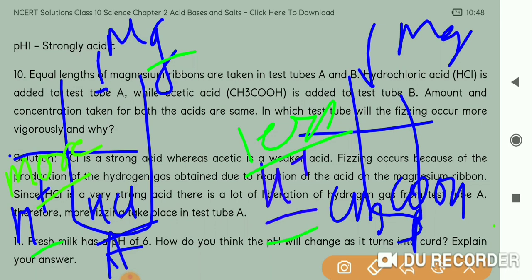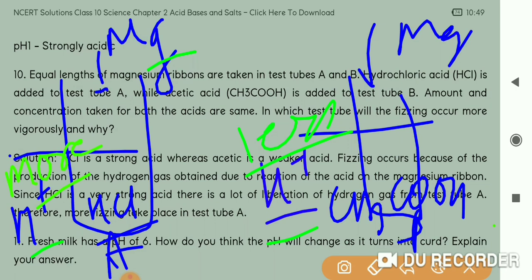But on the other hand, here in the acetic acid, H+ ions are less as it is a weak acid, so the bubbles will be less because less gas is produced, less hydrogen ions are released, and hence less amount of bubbles will be there. So fizzing will be more if more gas is there, fizzing will be less if less gas is there.